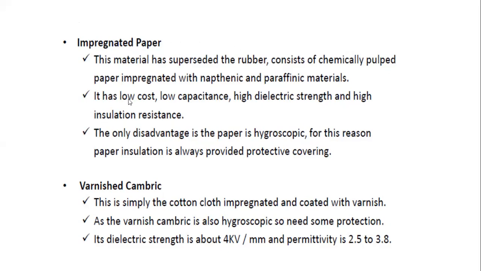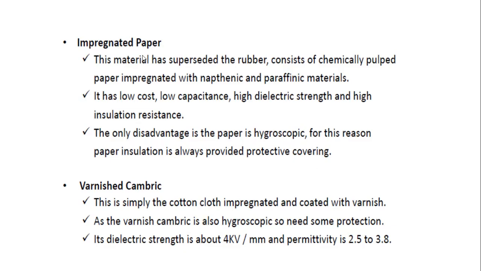It has low cost, low capacity, high dielectric strength and high insulation resistance. The impregnated paper gives good insulation resistance, high dielectric strength, low capacity and also low cost. The main disadvantage of this impregnated paper is that it is hygroscopic. For this reason, the paper insulation is always provided with protective coverings.